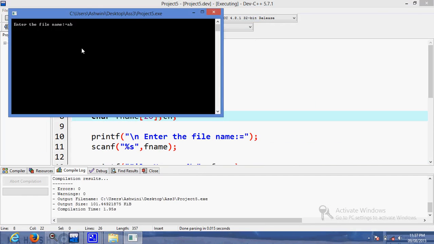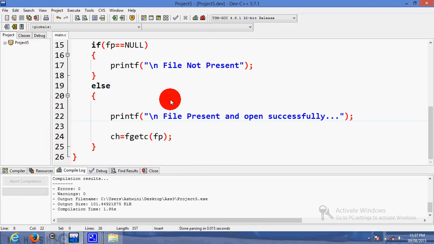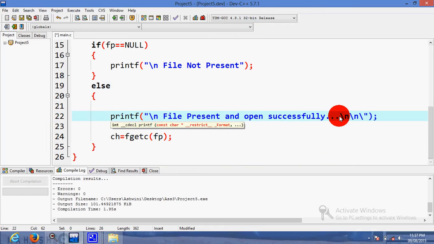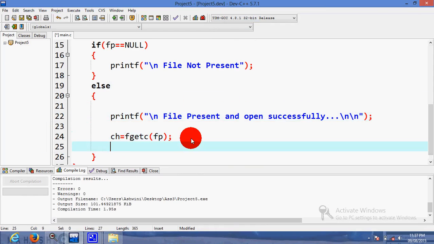File name is abc. Okay, that file doesn't contain anything. So accept.c. File is opened successfully. We will not understand right now. So here if I write \n\n, after this it will read that and we have to print the character. So how will you print the character? printf. Now we have to print a single character, so %c and \n, and the character to print is ch. So save.